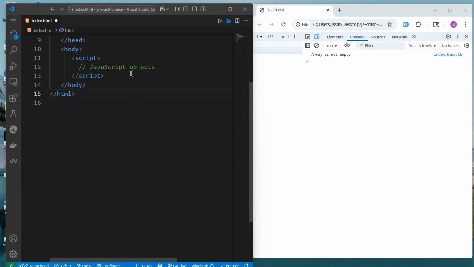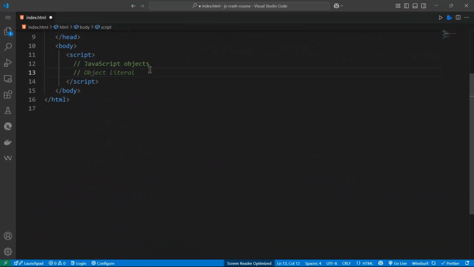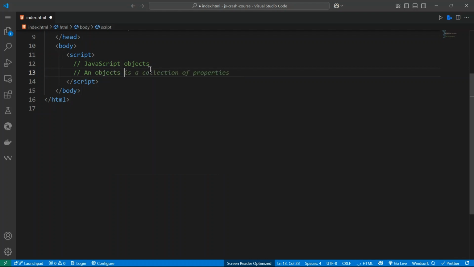We need to talk a little bit about the JavaScript object, so that you can now move to the next step, which is a loop. Okay, so a JavaScript object is a collection of properties and methods.